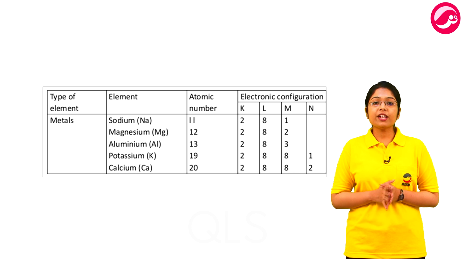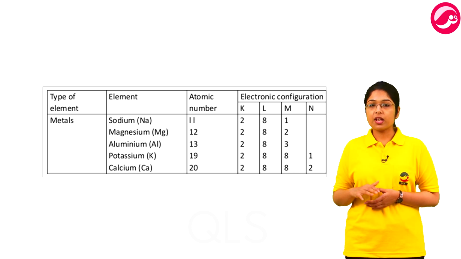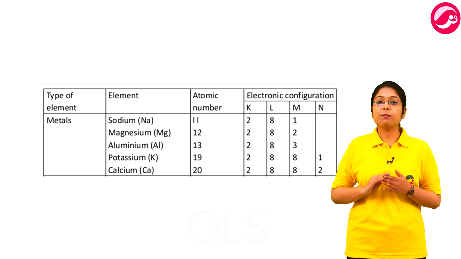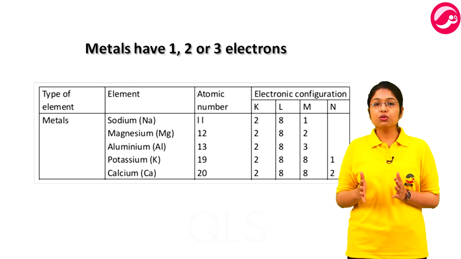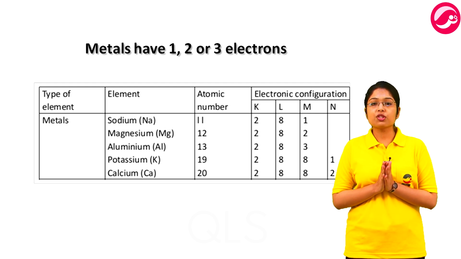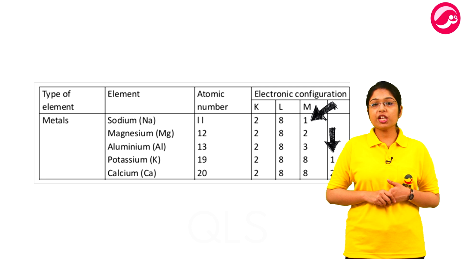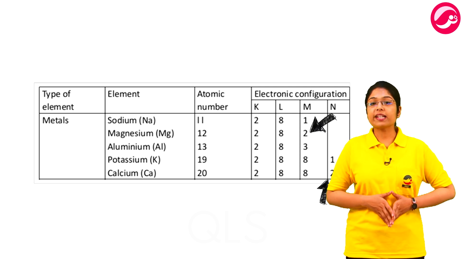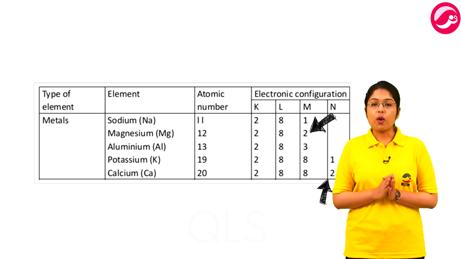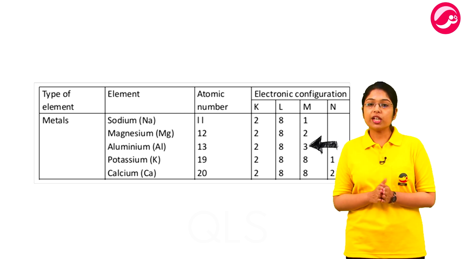Now, let's check the electronic configuration of some metals. Now, here you can see the metals have 1, 2 or 3 electrons in their outermost shell. Like sodium and potassium has only 1 electron in its outermost shell. Magnesium and calcium have 2 electrons, while aluminium has 3 electrons.